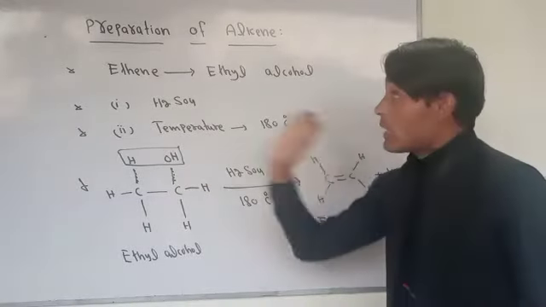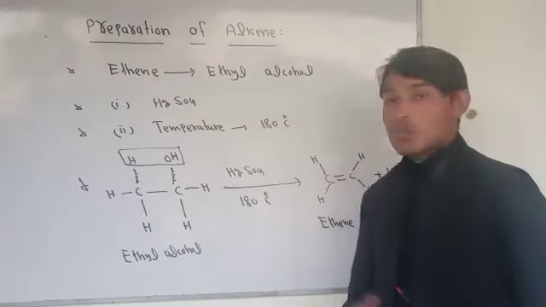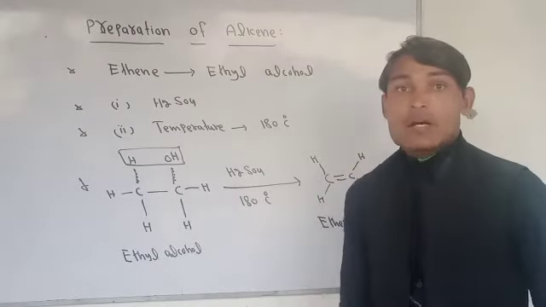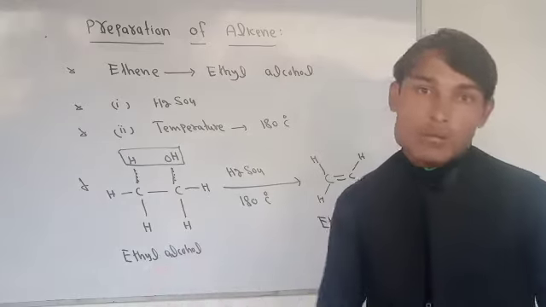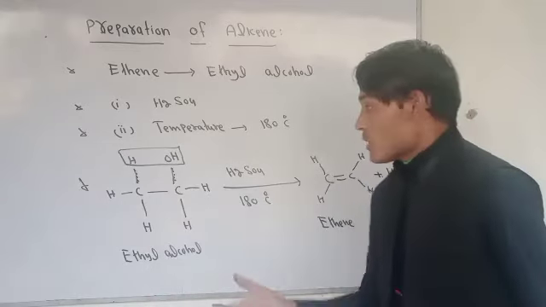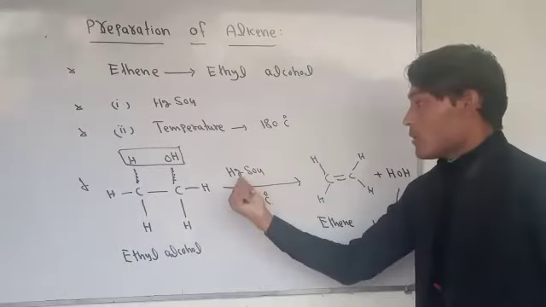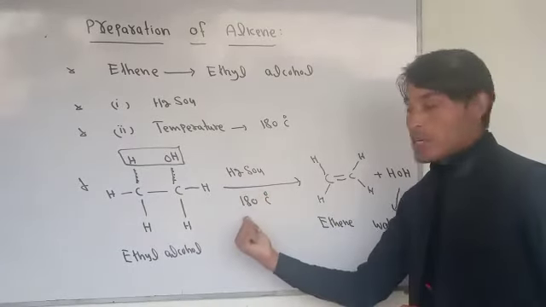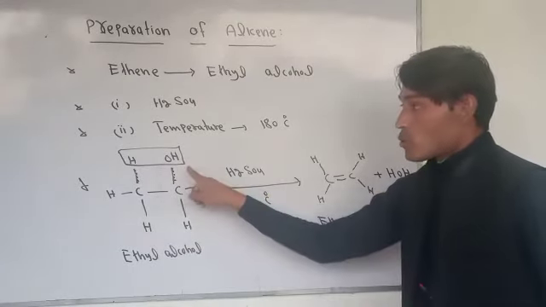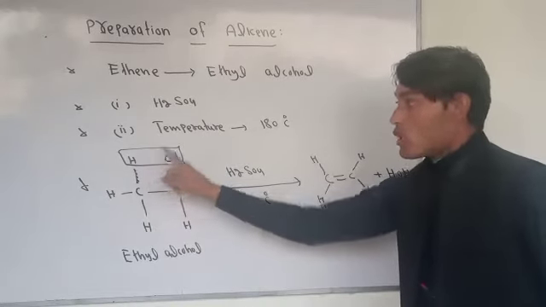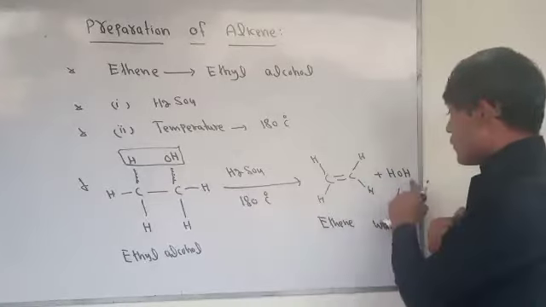So we are talking here about the preparation of alkene. I simply say that alkene can be prepared from alkane, meaning unsaturated hydrocarbon can be prepared from saturated hydrocarbon. So this is alkane, and we add H2SO4, and the temperature we need is 180 degrees. So the OH group from carbon number 2 and a hydrogen from carbon number 1 are removed, so we get H2O.